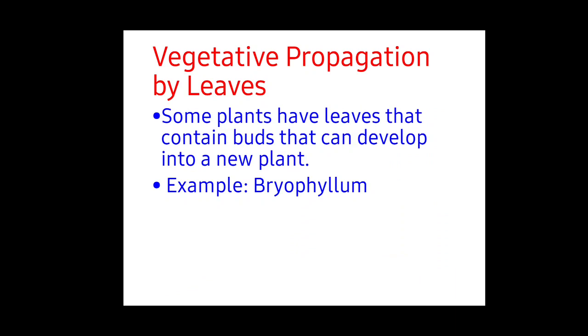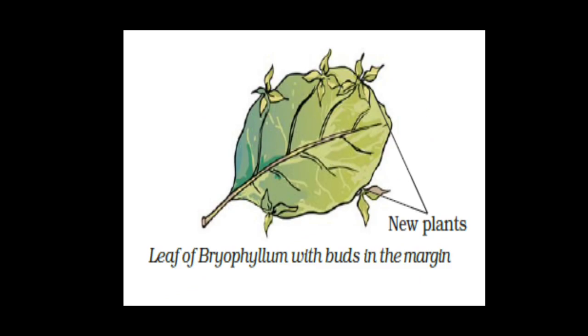Vegetative propagation by leaves. Some plants have leaves that contain buds that can develop into a new plant. For example, bryophyllum. Yes, this is the bryophyllum leaf, and each leaf has buds on it, and each bud will produce a new plant.